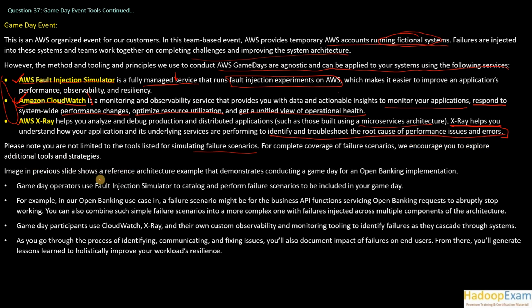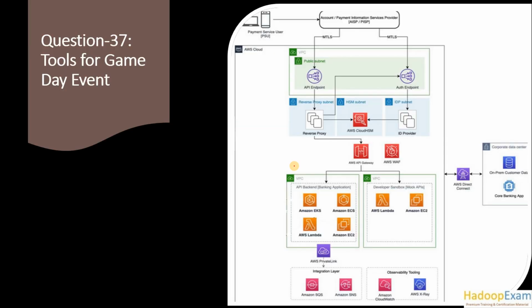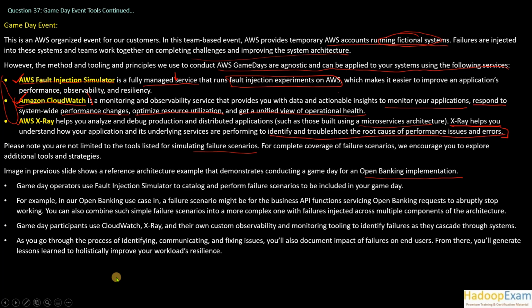The image in the previous slide shows a reference architecture example to demonstrate conducting a game day for an open banking implementation system. This is a banking application where users make payments and similar things. For this game day, the operators on the day would inject a fault and simulate failure scenarios, including on game day.